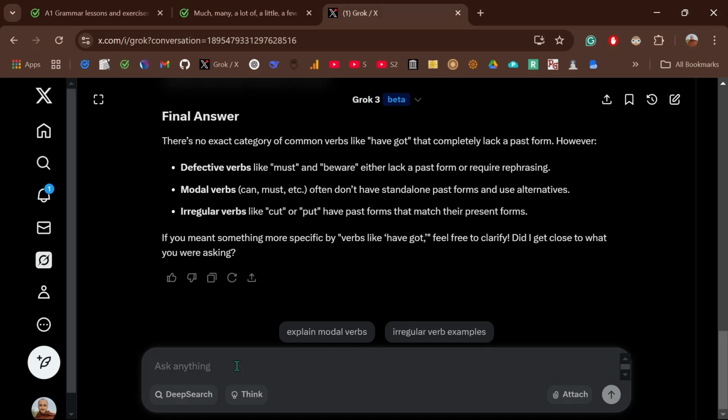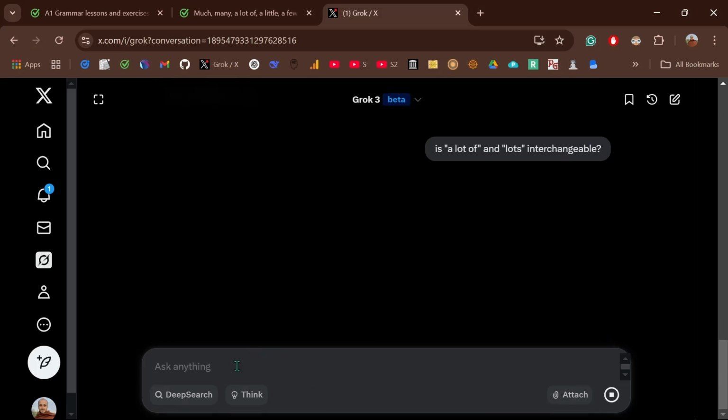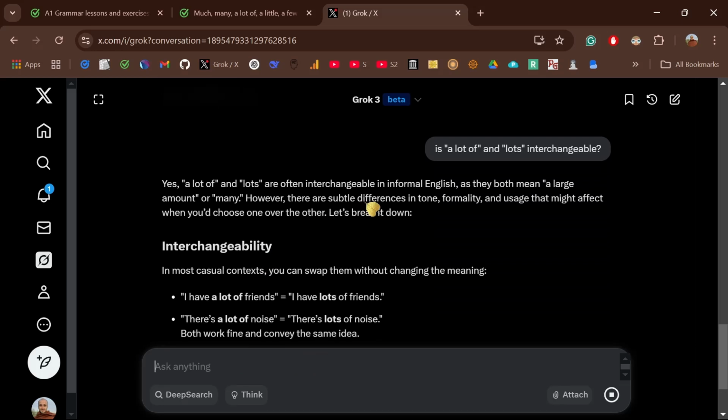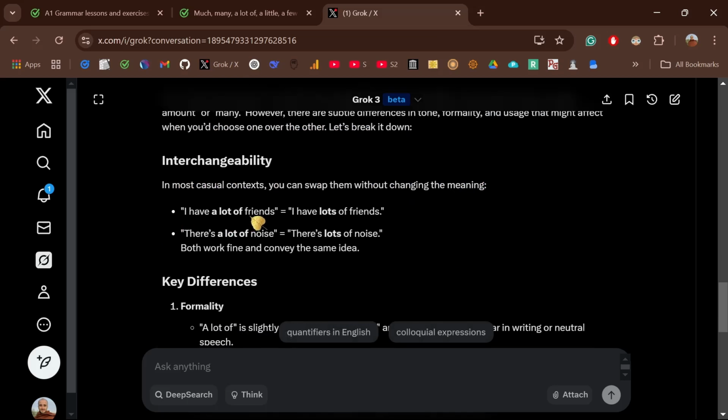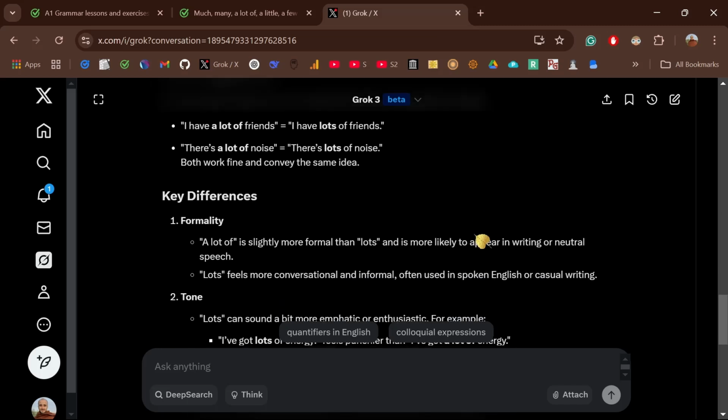Nice. Now I want Grok to tell us, are a lot of and lots interchangeable? Yes, they're often interchangeable. They both mean a large amount or many. There is a subtle difference in tone or melody, usage. I have a lot of friends, I have lots of friends. You see, it's the same. There is a lot of noise, there is lots of noise. It's also the same. Lots of noise, okay?